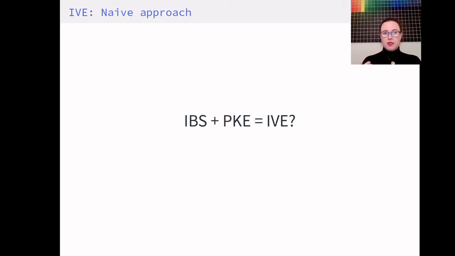So a naive approach to construct an IVE would be to combine an identity-based signature scheme and a public key encryption scheme in an encrypt-and-sign construction. However, the problem with this is that you don't achieve confidentiality, because in this case the challenge ciphertext is just a tuple of an encryption of a message alongside a signature of that encryption. But in this case, the encryption key is just a signing key, which the adversary has, and she can then just re-sign the encryption to achieve a new tuple, which is a valid query to her decryption oracle. And in this case, she will trivially win the game.